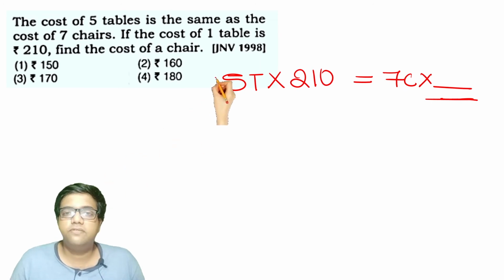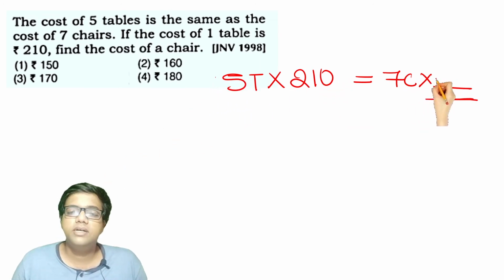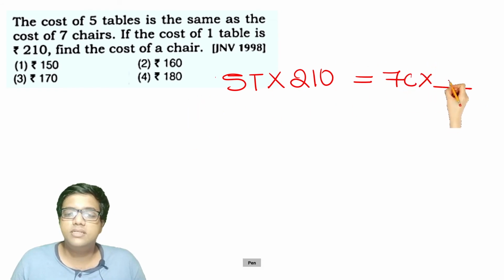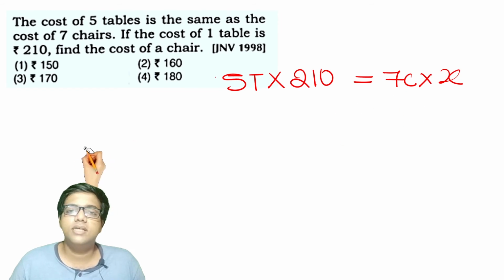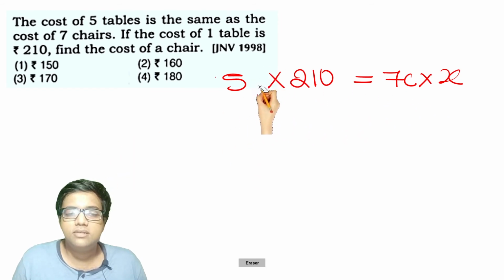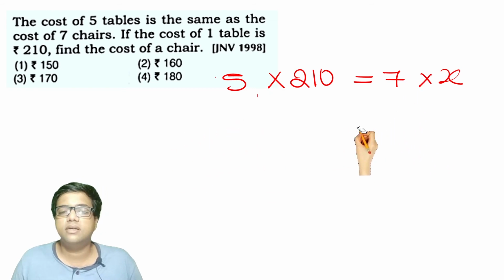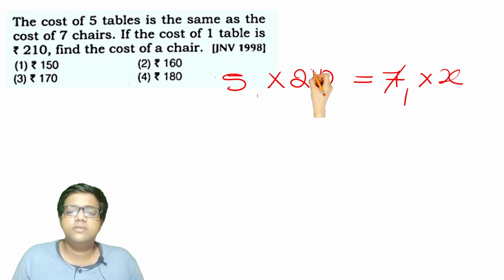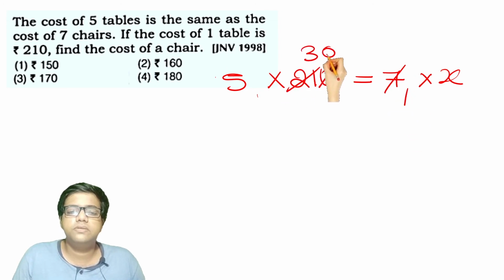Both the prices are equal, that's given in the question. Let me call this x. So let us solve this. Now everything is equal, so can I divide it here itself? 7 ones are 7, 7 3s are 21, 7 zeros are 0.